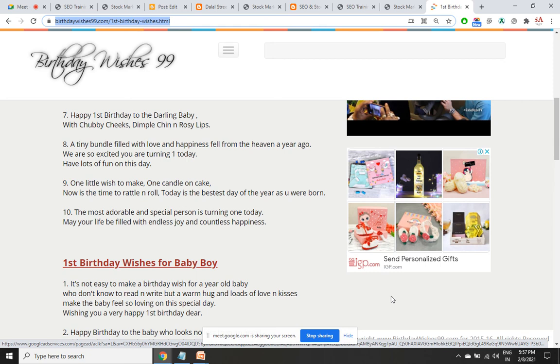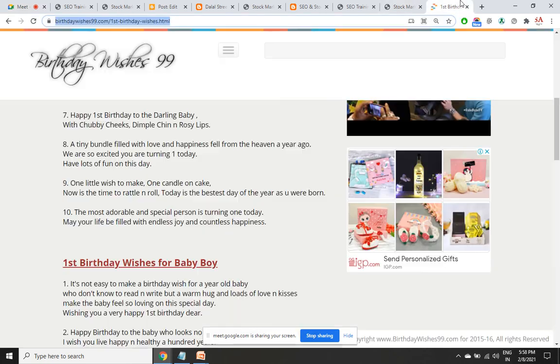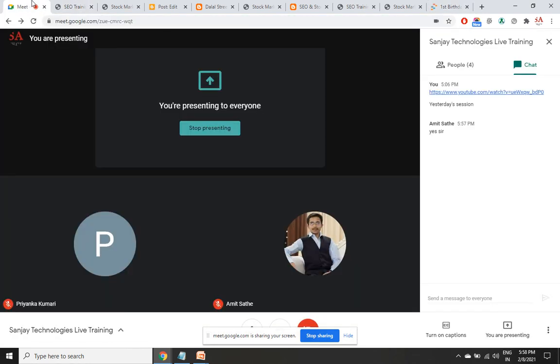It is no follow only if it is a backlink, because here you can see in the status that the address is not of igp.com, it is some Google Ad Services.com. From there igp.com will open up. So whether do follow or no follow, that is secondary, but whether it is a backlink or not, just say yes or no. Yes, it is a backlink, says Amit. And what has Priyanka got to say?